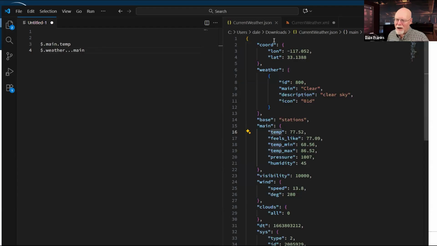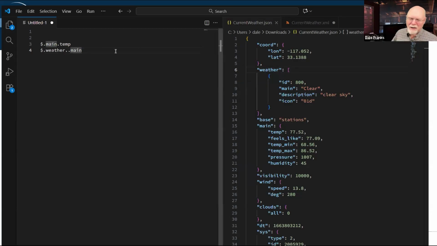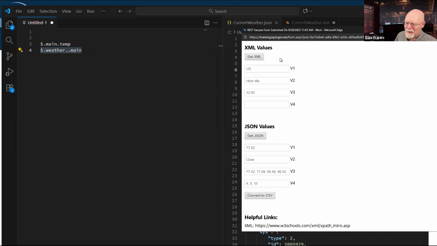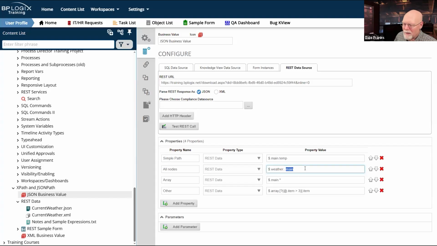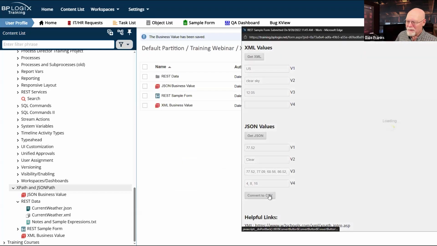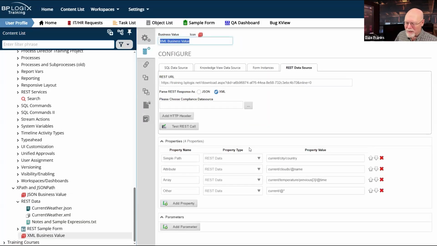All right, well, I thought that was right. It should be 2 dots. $.weather.main. I think I may have messed this up, so let me be sure I don't have the wrong number of dots there. There we go. It's returning the value that I want. Nope, not what I want. I want the JSON business value.